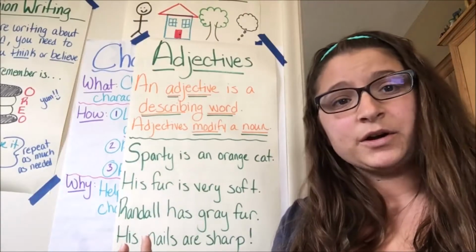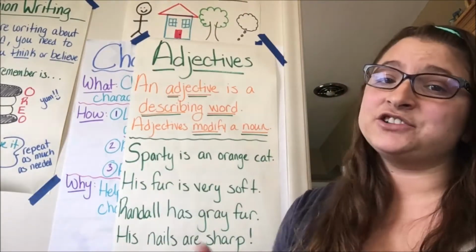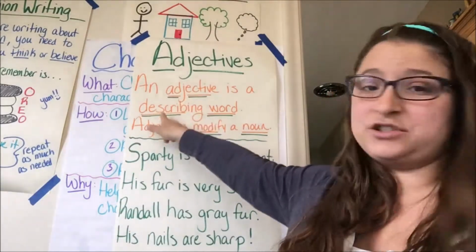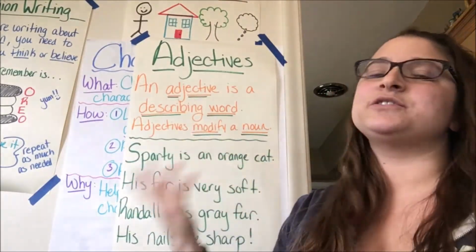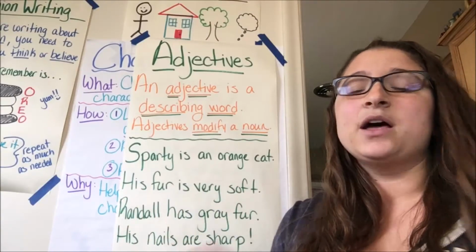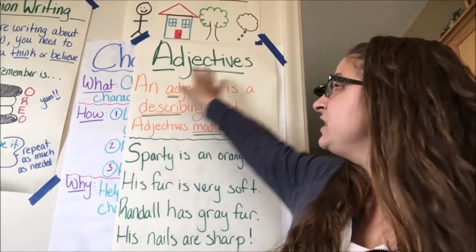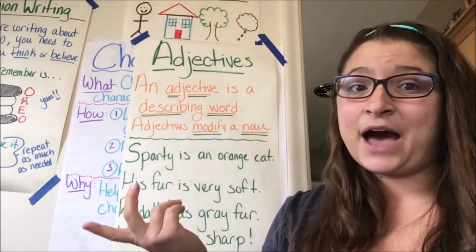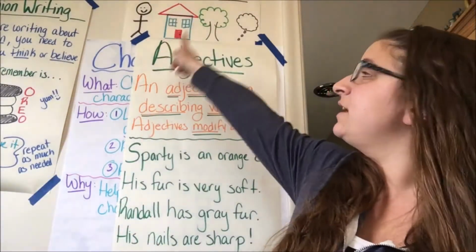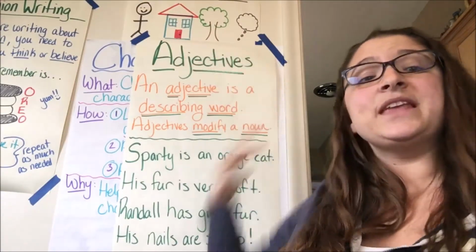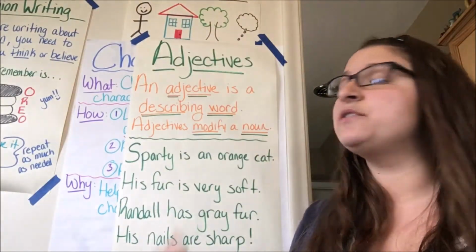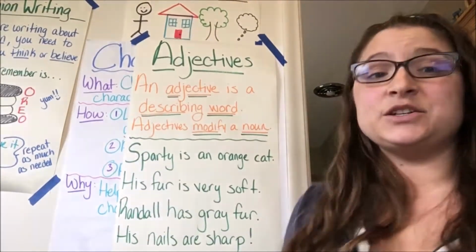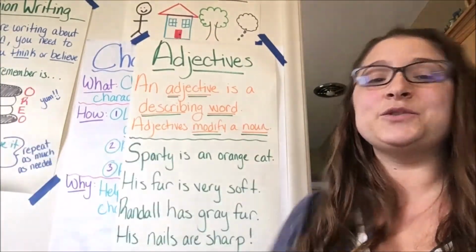Adjectives are your describing words. And whenever you see an adjective, that adjective is going to describe a noun. So if I'm thinking about adjectives describing, that means they modify or change, describe a noun. So any describing word is going to really fall under that umbrella of adjectives as long as it's describing a noun. So if your word is describing a person, place, thing, or idea, it's going to be an adjective. So we're going to do a few over here for practice, and then we're going to jump into our remote learning packet so you can continue practicing adjectives, and then I'll set you free to do it all by yourself.